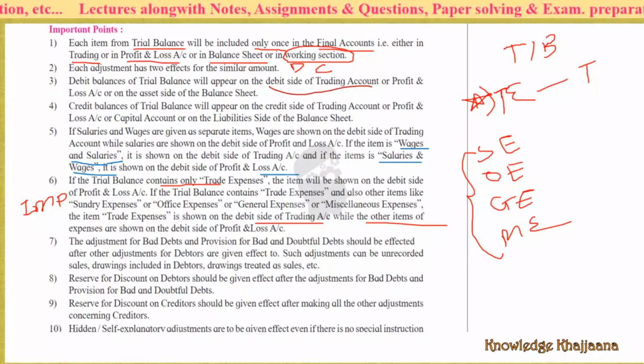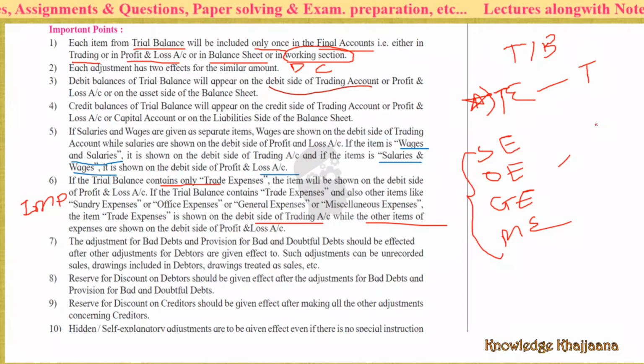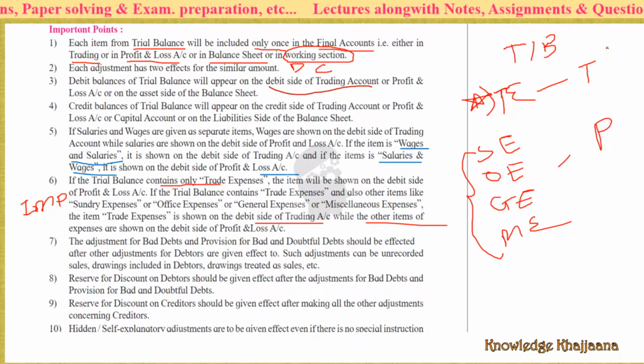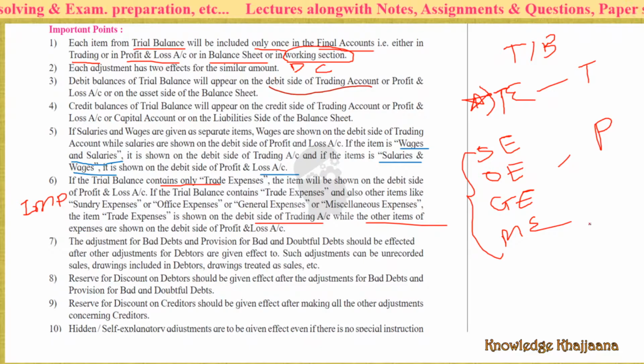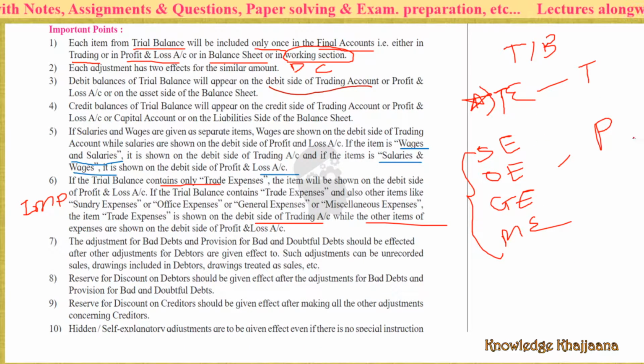If all the other items and trade expenses are given, trade expenses would be shown on the debit side of the trading account, and all other remaining expenses are shown on the debit side of the profit and loss account. Remember, if only trade expenses is given, it will be shown in the profit and loss account. And if trade expenses and all other expenses are given, trade expenses are shown in the trading account and other expenses in the profit and loss account.